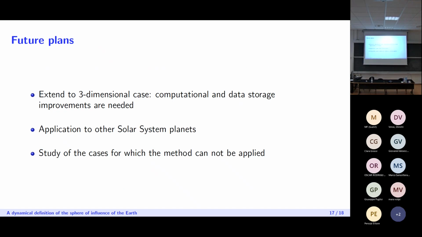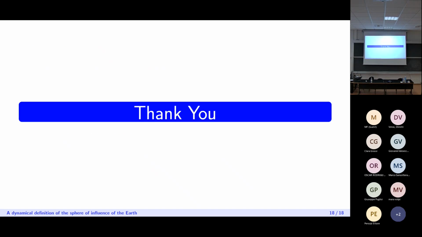And so finally, what we would like to do is to extend this procedure to the three-dimensional case. This can be done, but we would need to improve the computational efficiency and also the storage of data because of the high number of initial conditions that we would need to consider, especially if we want to then apply the interpolation method. We would also like to apply this to other solar system planets. And finally, there are still some things that need to be understood. For example, we would like to investigate better those points for which we have higher errors closer to collisions, or those for which the method cannot be applied at all. And that's it, I think.